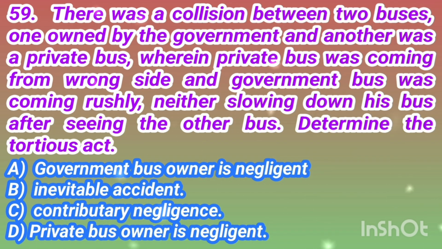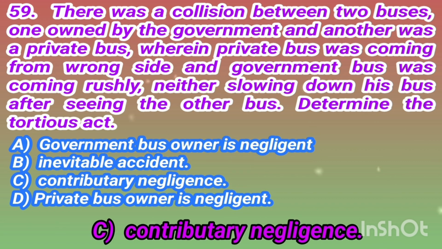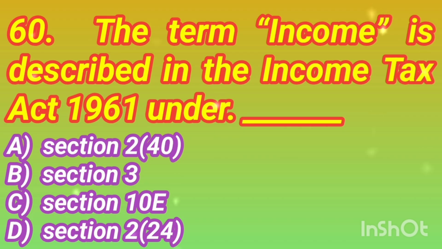tortious act. Option A, government bus owner is negligent. Option B, inevitable accident. Option C, contributory negligence. Option D, private bus owner is negligent. The correct answer is Option C, contributory negligence.